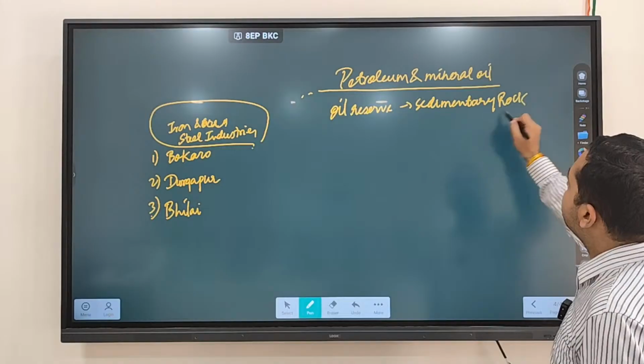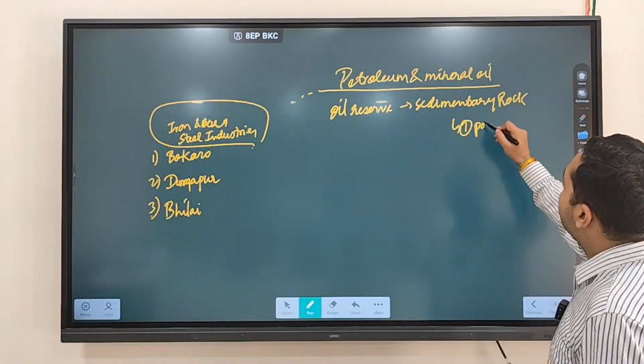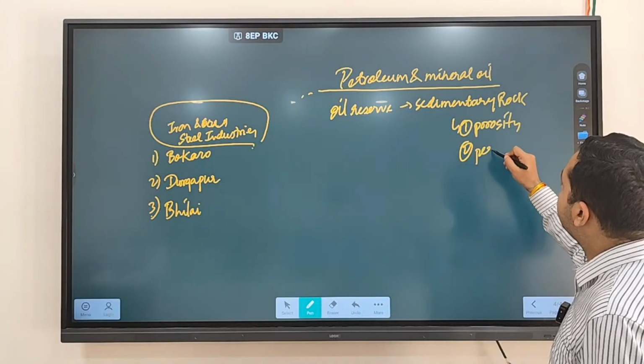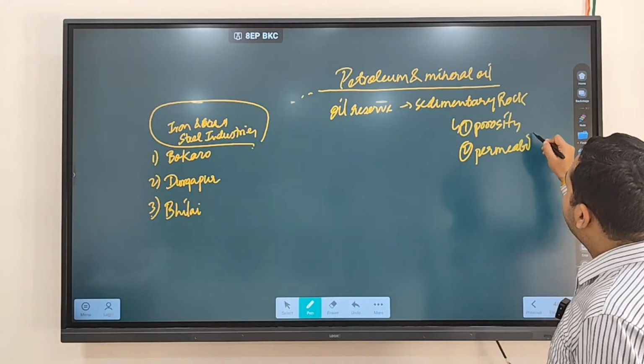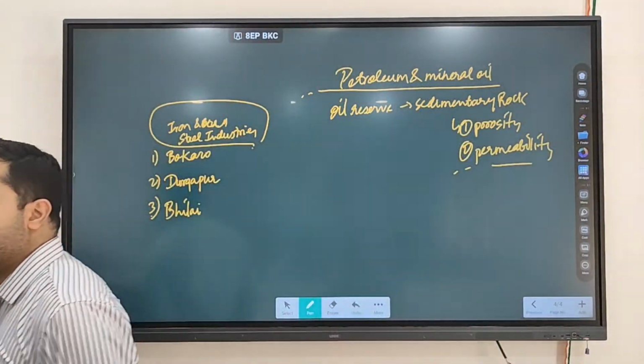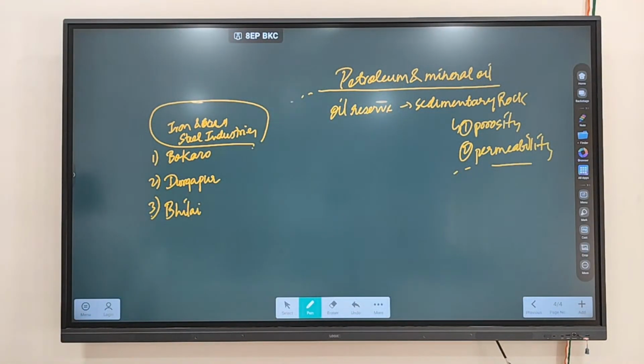Rock needs to have porosity. It also needs to have what? Permeability. These things you have to keep in mind with regard to oil reserves. Oil reserves are found in sedimentary rocks.